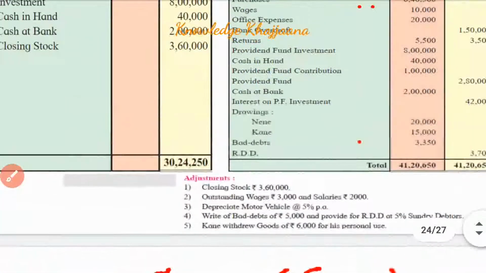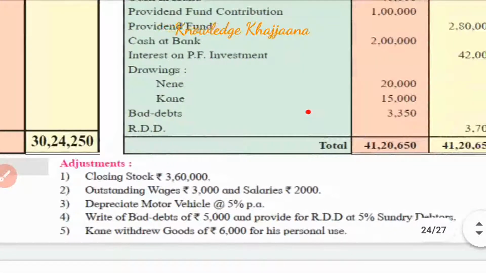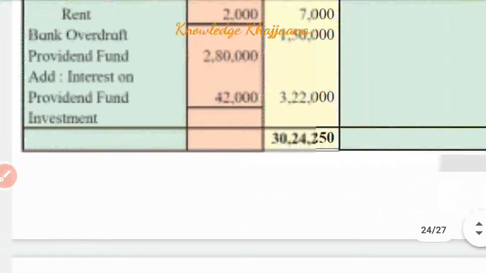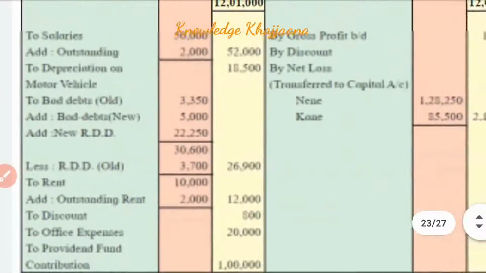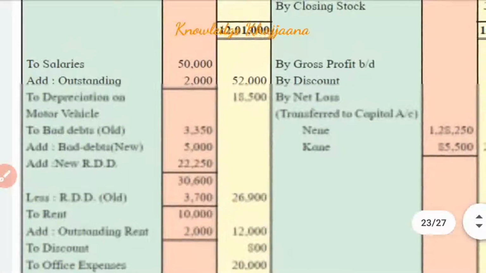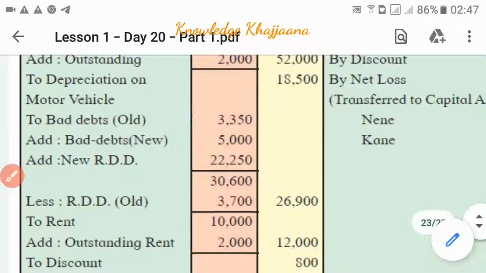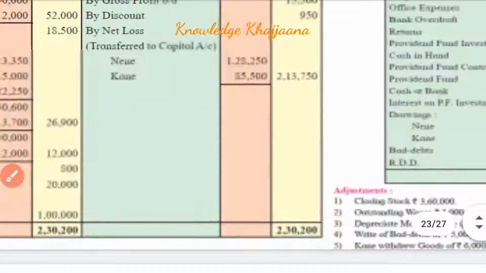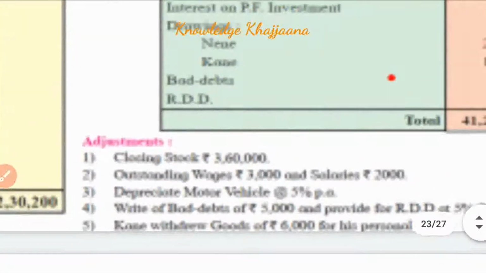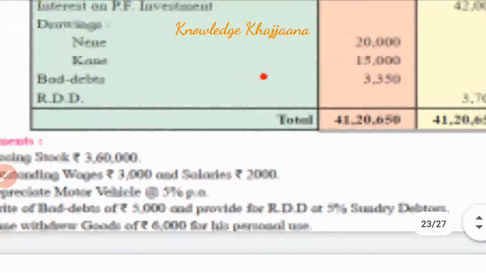Then what is remaining? Bad debts. Bad debts amounting to rupees 3,350. These are the old bad debts. So the old bad debts are recorded to the profit and loss account debit side. See, the old bad debts, rupees 3,350. Next, to the inner column, because there is an adjustment, RDD. See, this is the old RDD. Old RDD amounting to rupees 3,700.